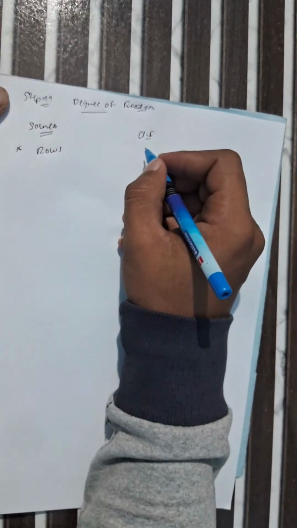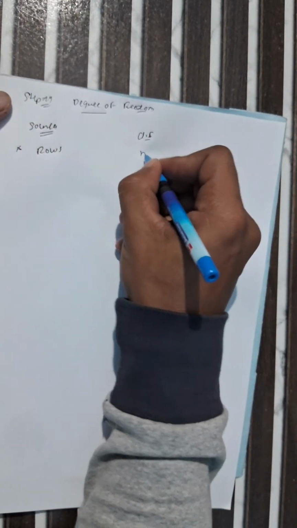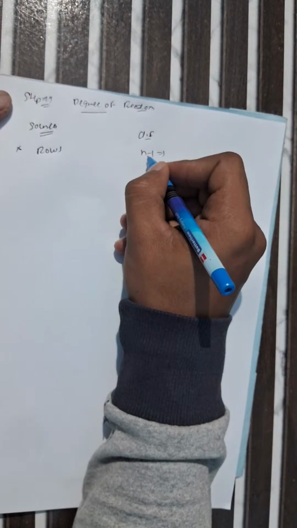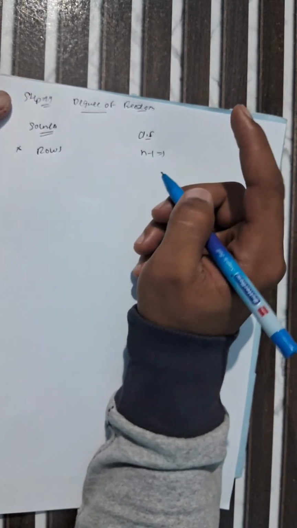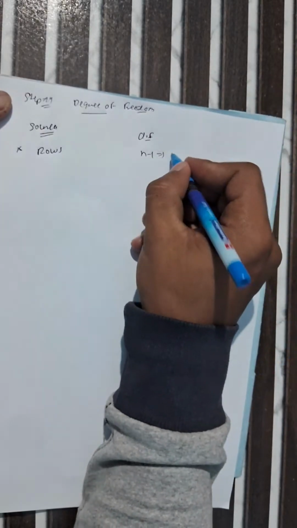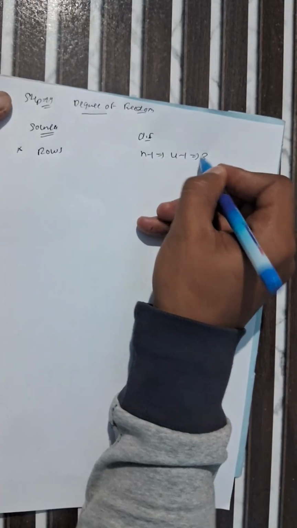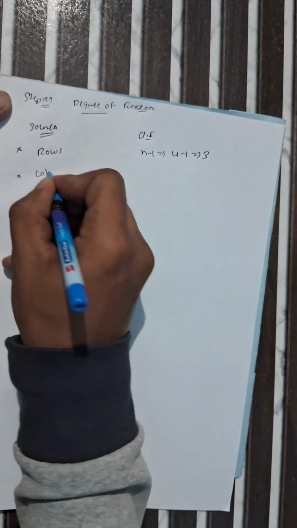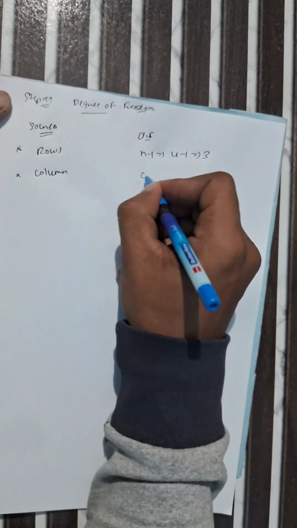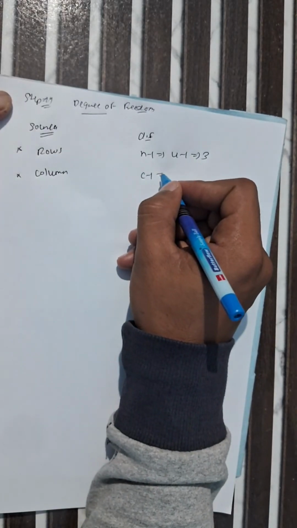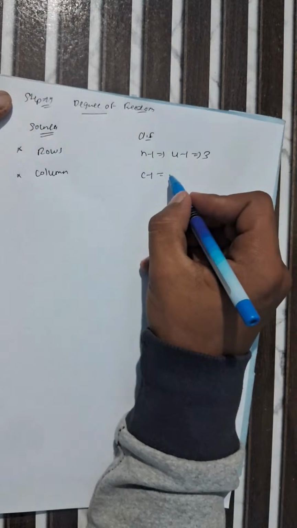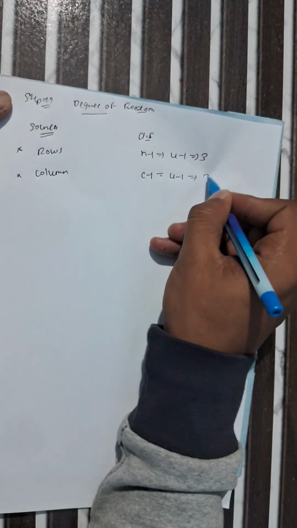What is the formula to find degree of freedom for the rows? It is n minus 1, where n is the total number of rows, 1, 2, 3, 4. 4 rows are there, so 4 minus 1 equals 3. And for column, c minus 1. How many columns are there? 4 columns are there, so 4 minus 1 equals 3.